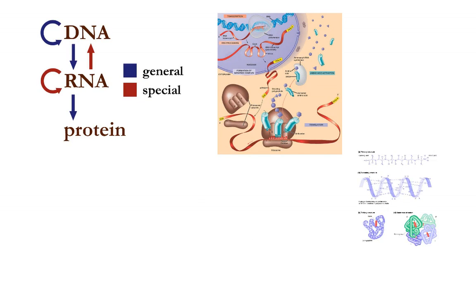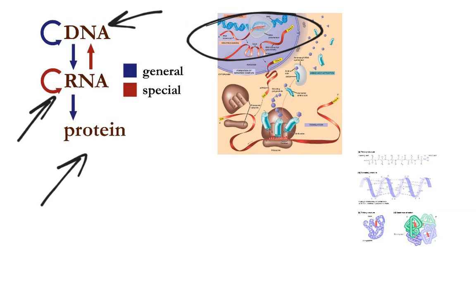So let's do a real quick recap. Central dogma tells us that everything starts with DNA. The code in DNA gets transcribed into RNA and translated into a protein. So we start out with DNA in the nucleus, we carry the message out to the ribosome, and the ribosome builds us a protein.